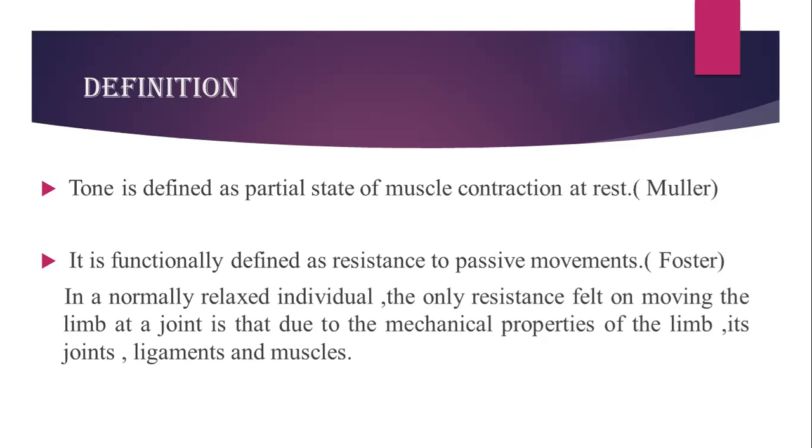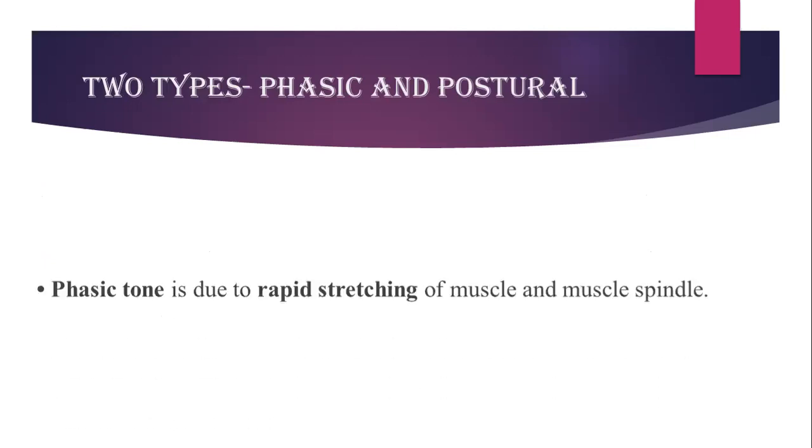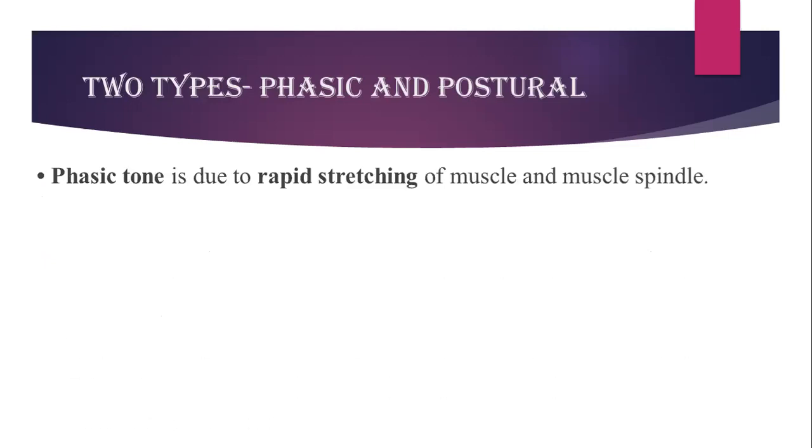The joints which are involved at the particular moment, and the ligaments and the muscles which are involved in the particular movement. Now this muscle tone can be of two types. First is phasic tone. Whenever you are changing the posture, there is a rapid stretch on the muscle, which is detected by the muscle spindle, a receptor which detects the change in the length of muscle.